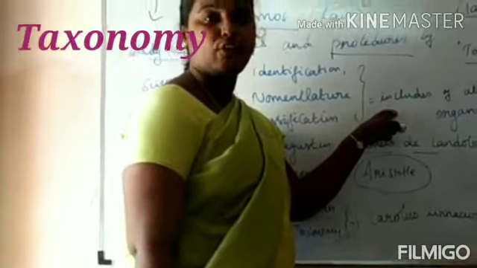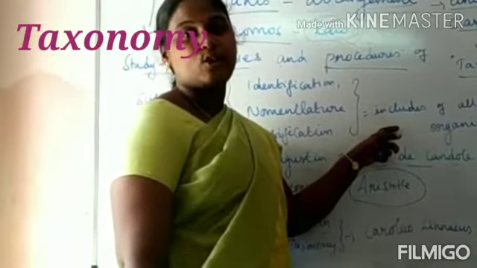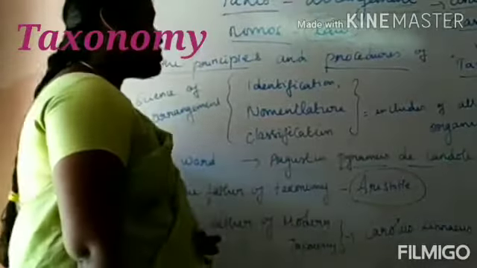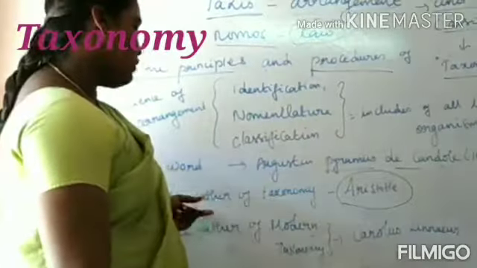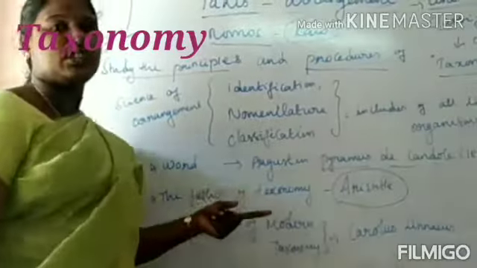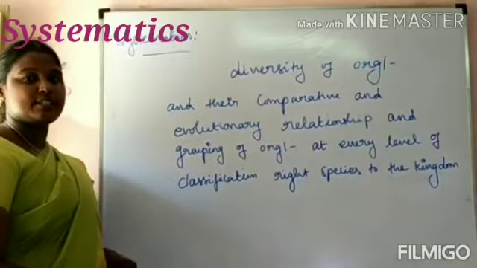That is the principle of taxonomy. Who coined the name taxonomy? Augustin Pyramus de Candolle. Who is the father of taxonomy? Aristotle. Who is the father of modern taxonomy? Carolus Linnaeus. Okay. Systematics and taxonomy are similar.